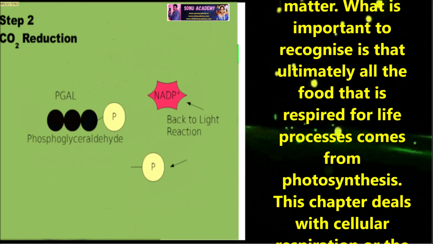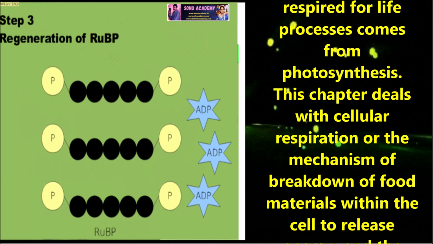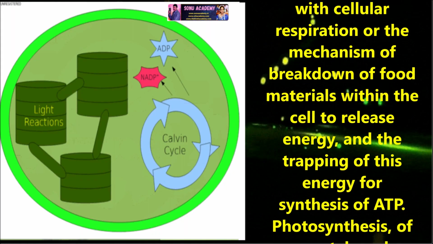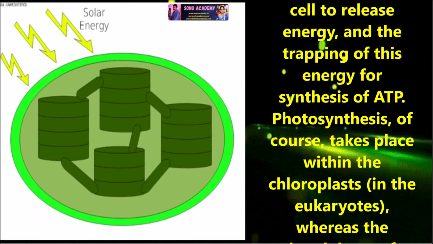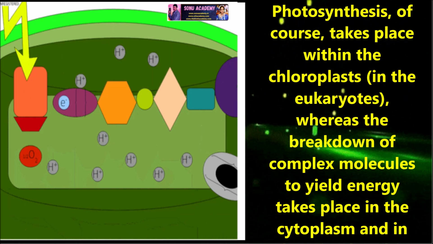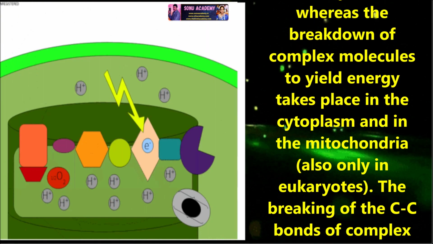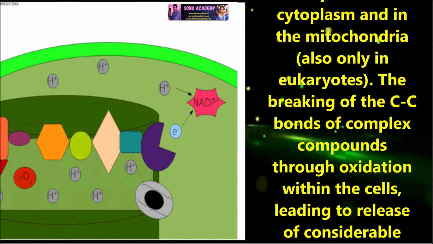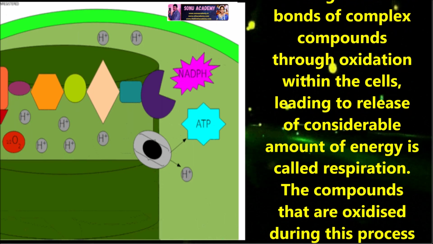This chapter deals with cellular respiration, or the mechanism of breaking down of food materials within the cell to release energy and the trapping of this energy for synthesis of ATP. Children, photosynthesis, of course, takes place within the chloroplast in eukaryotes, whereas the breakdown of complex molecules to yield energy takes place in the cytoplasm and in the mitochondria, which are also only in eukaryotes. The breaking of the C-C bonds of complex compounds through oxidation within the cells, leading to release of a considerable amount of energy, is called respiration.